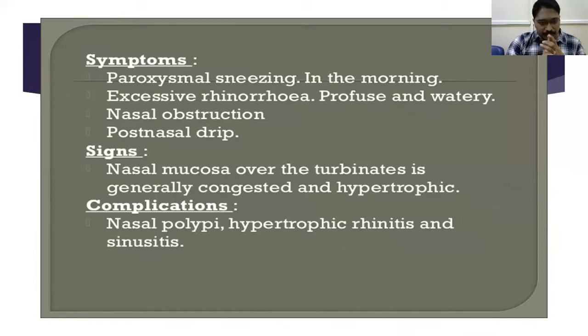The nasal mucosa or turbinate is generally congested and hypertrophic. I asked you previously the difference between allergic rhinitis and this. In both conditions there will be hypertrophic turbinates, but here the mucosa is congested, whereas in allergic rhinitis the mucosa is pale. What are the complications here? Nasal polyps, hypertrophic rhinitis, and sinusitis.